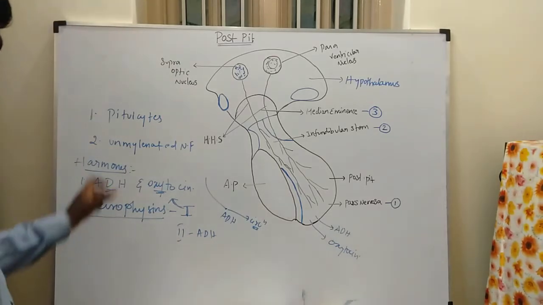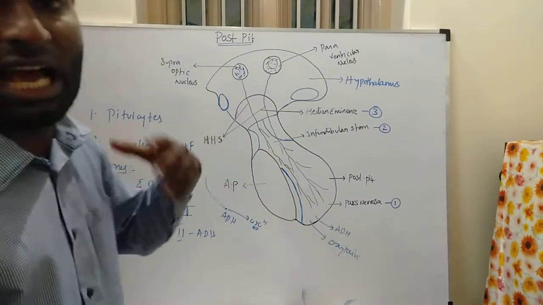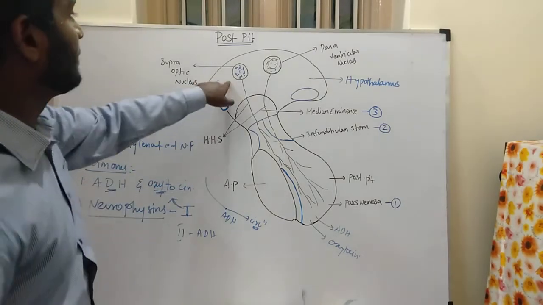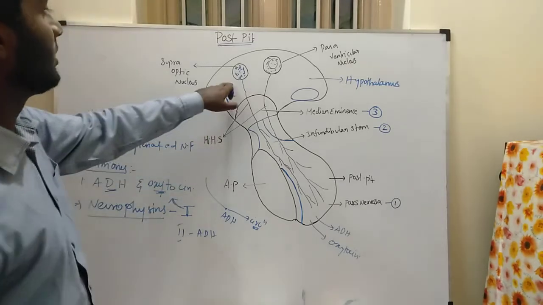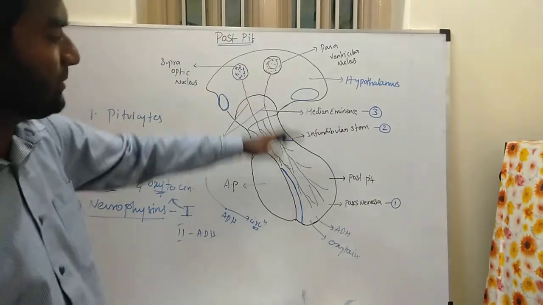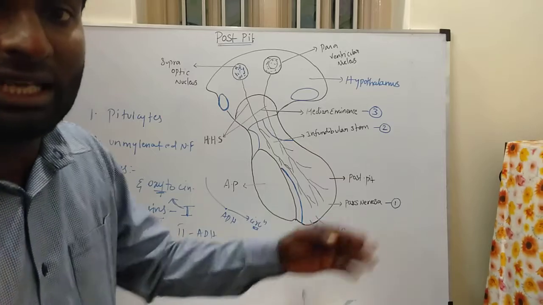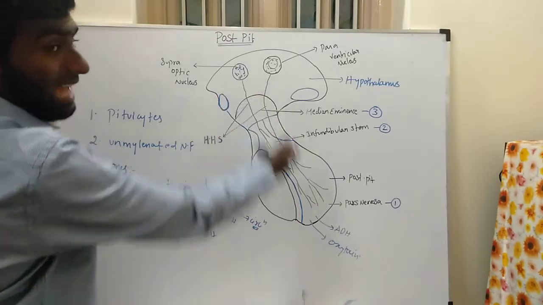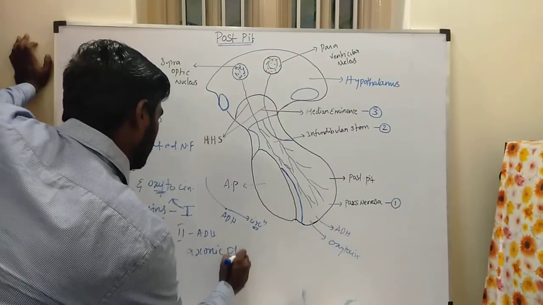Now let us look at the source of secretion of ADH. The supraoptic nucleus and the paraventricular nucleus secrete the hormone ADH. These hormones are transported to the posterior pituitary via the hypothalamo-hypophyseal tract, flowing by axonal flow.